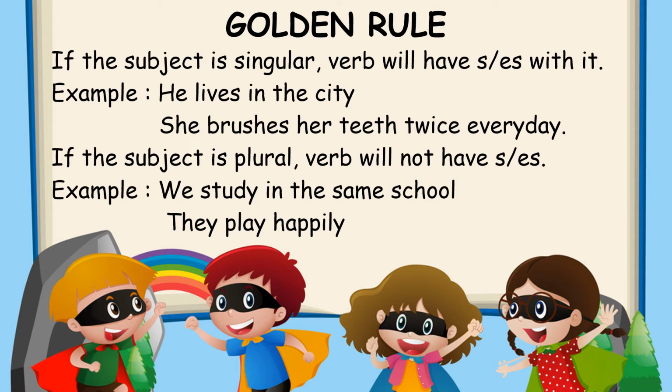The second golden rule is if the subject is plural, the verb will not have s or es. That is opposite of the first one. For example, we, they. These two are plural, means more than one. So we study, they play, not we studies. We study in the same school, they play happily.